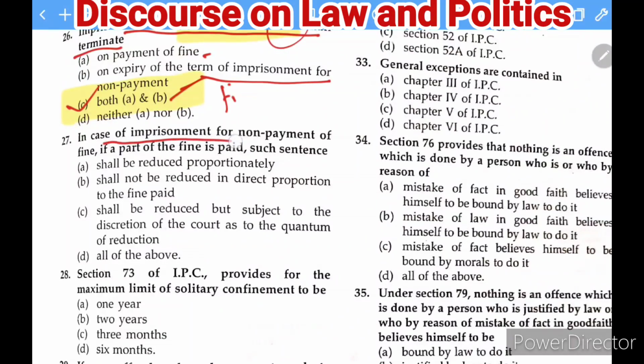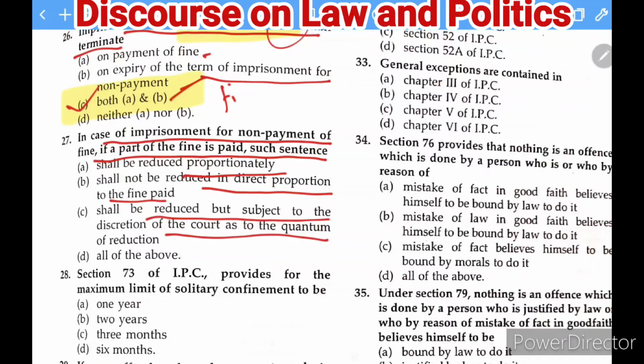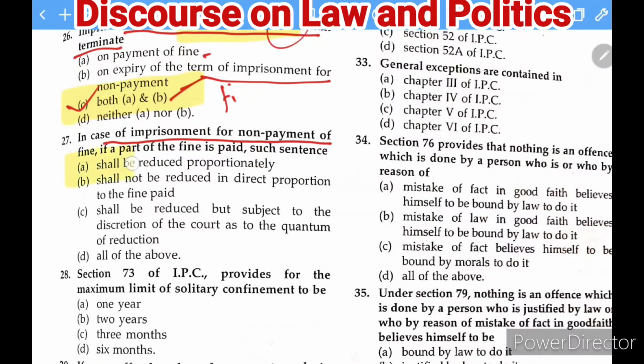Next question: in case of imprisonment for non-payment of fine, if a part of the fine is paid, such sentence. So if there is a non-payment of fine, but a part of the fine has been paid, in that case what will happen? Shall be reduced proportionately; shall not be reduced in direct proportion to the fine paid; shall be reduced but subject to the direct discretion of the court as to the quantum of reduction; and D, all of the above. So the right answer of this question is here, which I am going to highlight: this shall be reduced proportionately. So to what amount he could not pay, to that extent he will be imprisoned.